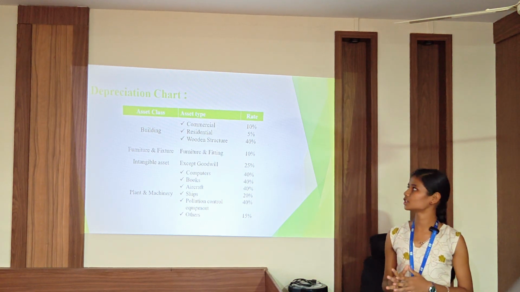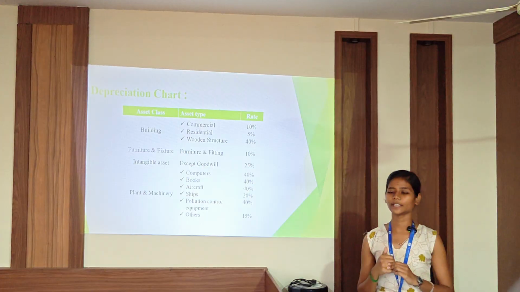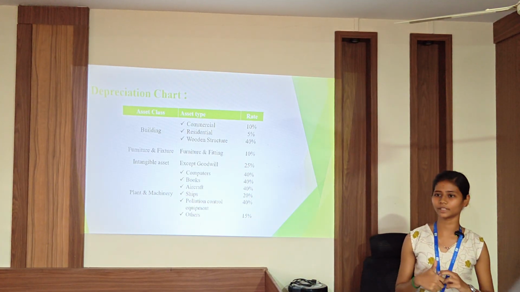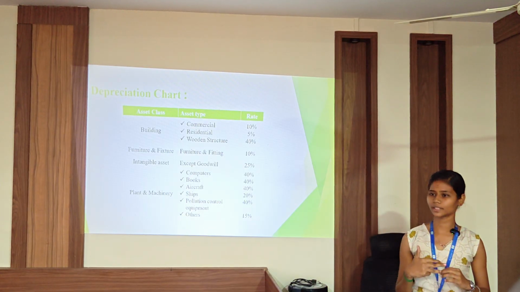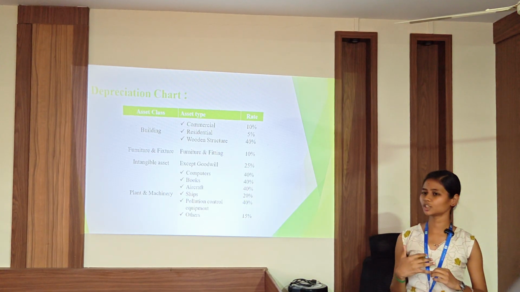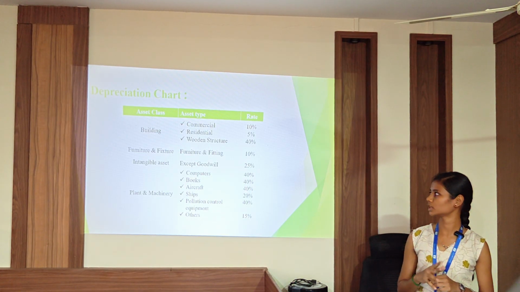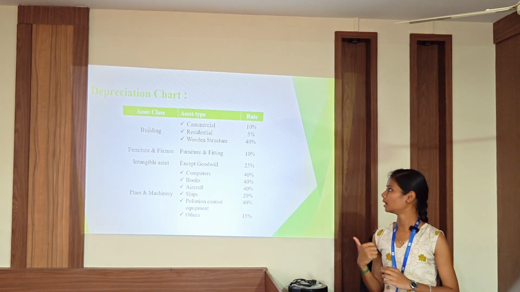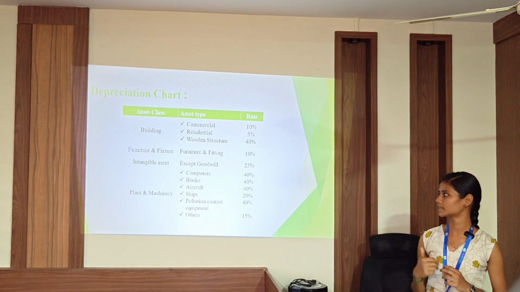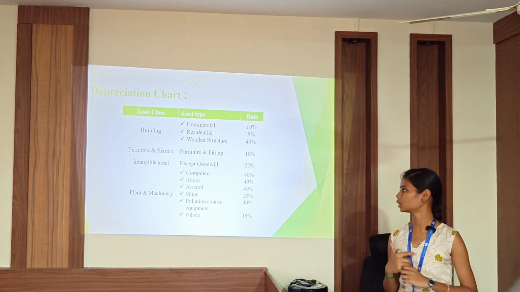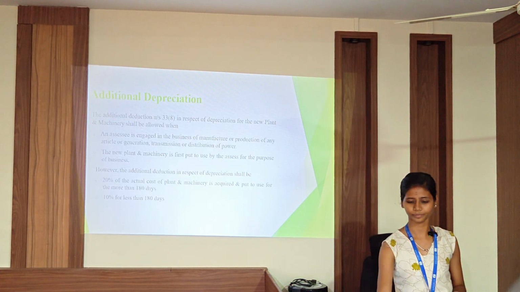This is the depreciation chart as per the Income Tax Act, the asset and the rate of depreciation. In case of buildings, commercial building 10%, residential building 5%, wooden structure 40%, furniture and fixtures 10%, intangible assets except goodwill 25%. In case of plant and machinery, computer 40%. Books, whether library books or other books 40%, aircraft 40%, ships 20%, pollution control equipment 40%, other than the mentioned above will be 15%.